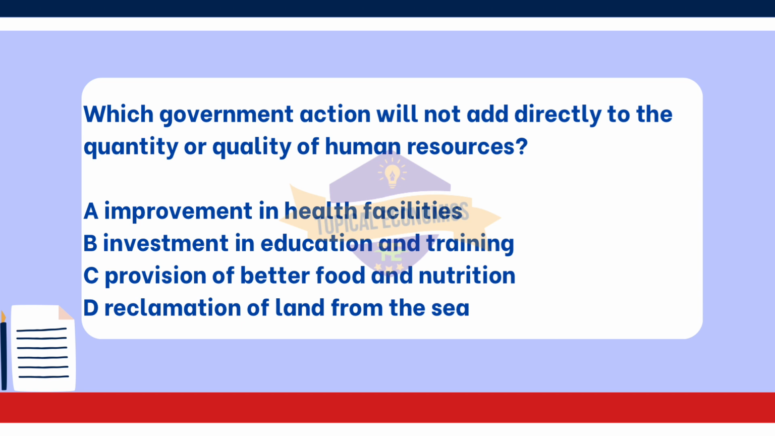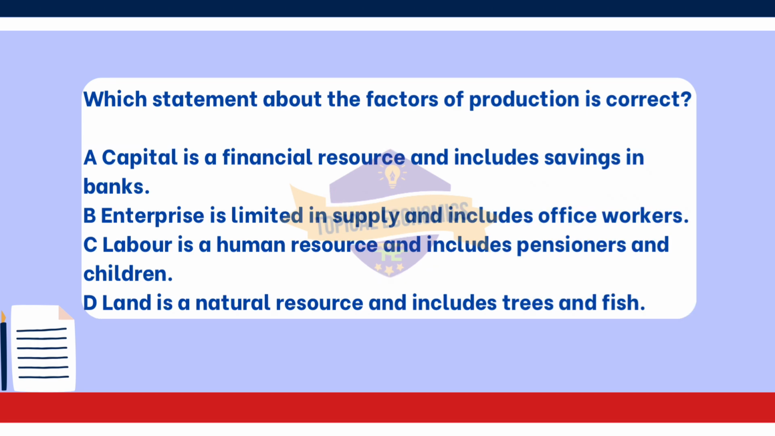Option of improvement in health facilities directly enhances the quality of human resources by improving health, which leads to a healthier and more productive workforce. Next option of investment in education and training improves the quality of human resources by enhancing skills, knowledge, and productivity, making individuals more valuable in the labor market. Lastly, option of provision of better food and nutrition directly improves human resources by ensuring better health and physical development, which positively impacts the productivity and quality of the workforce. Moving on with the third question.